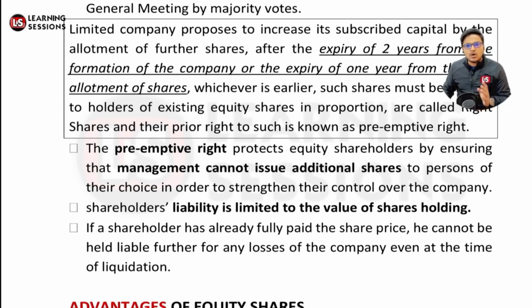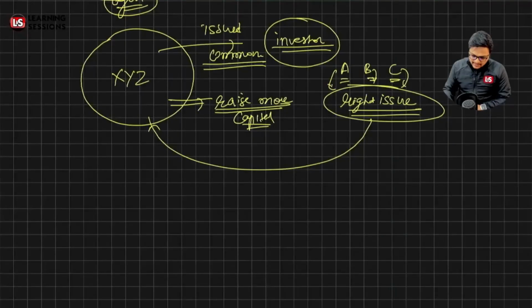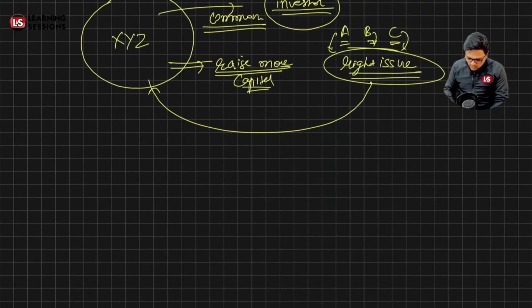If the company wants to increase the subscribed capital by the allotment of further shares after the expiry of 2 years from the formation of the company, or the expiry of 1 year from the allotment of shares. Like let's take the case that the company XYZ issued the shares in 2023.